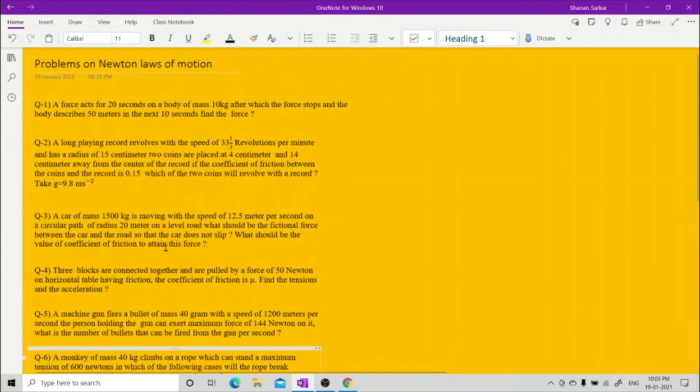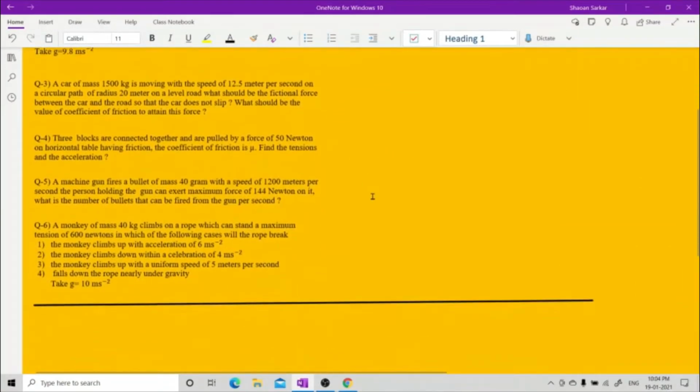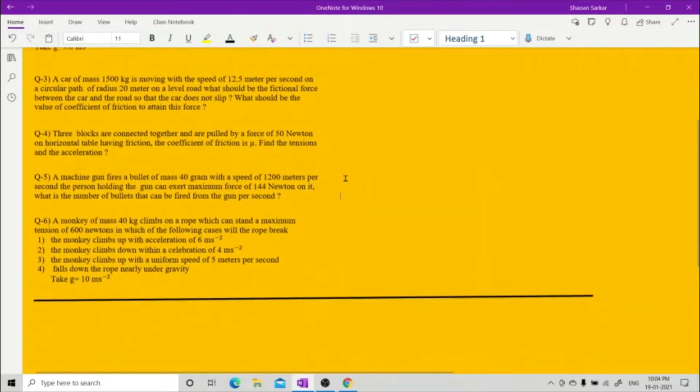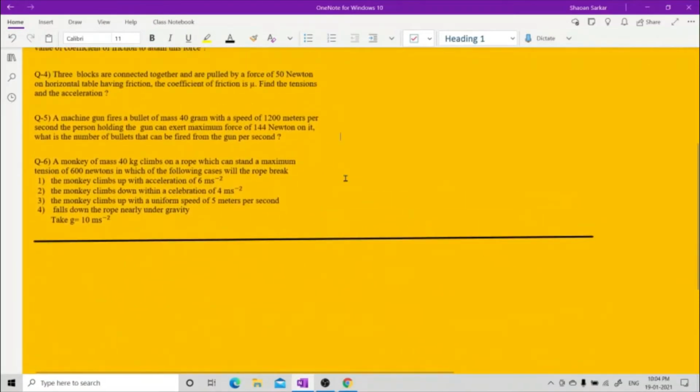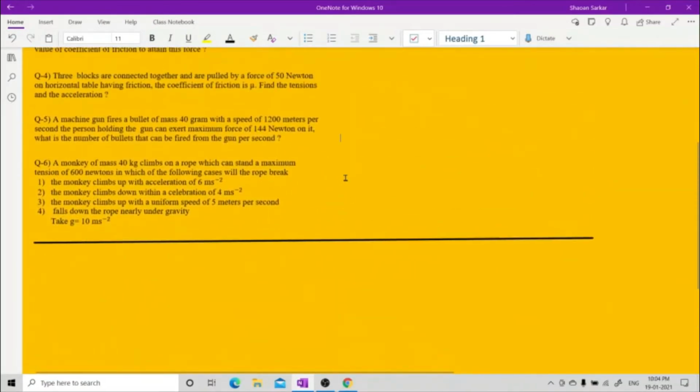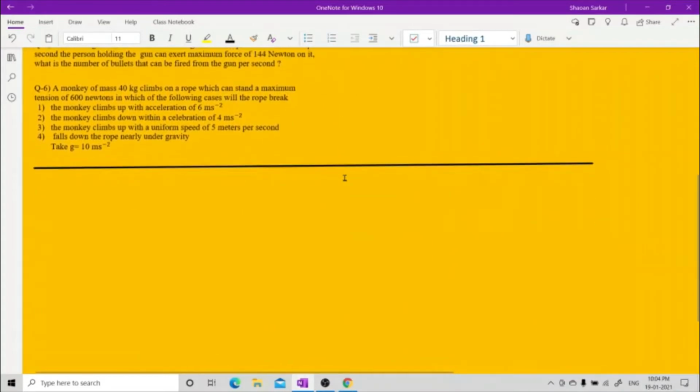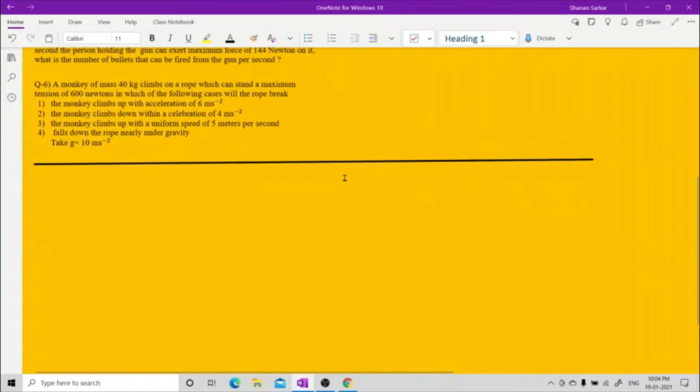Now, students, you will not copy the answer straight away. You will stop the video and then you will try to do these questions on your own, and if you aren't able to do it, then you will see the solution. So I'll start with the last one, the solution for the sixth one.